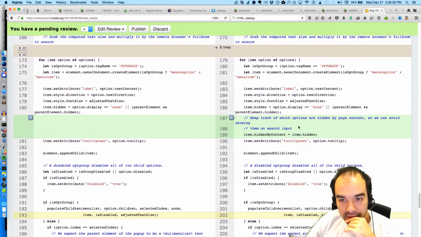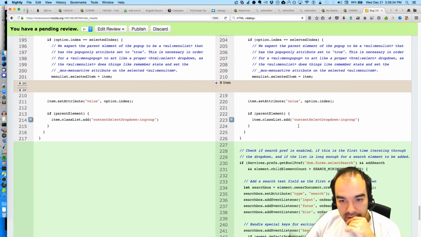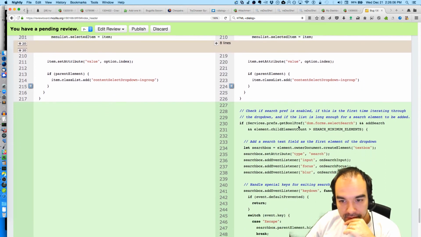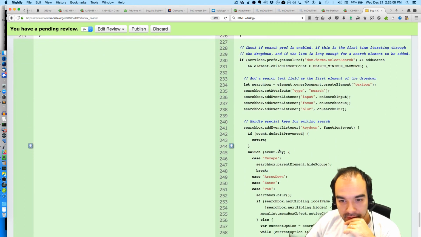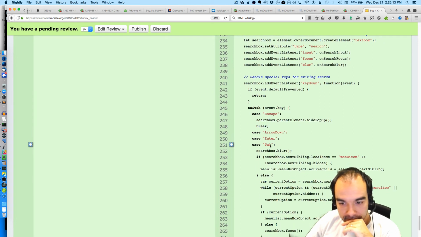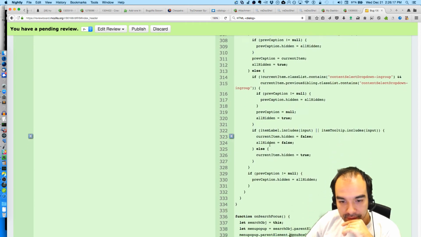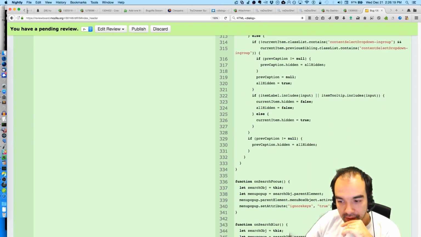And by content. Search minimum elements. Then we create the search input. Yeah, I was always happy with all this stuff. It's a bit intense, but I think it was okay.